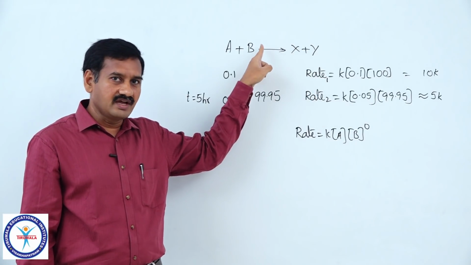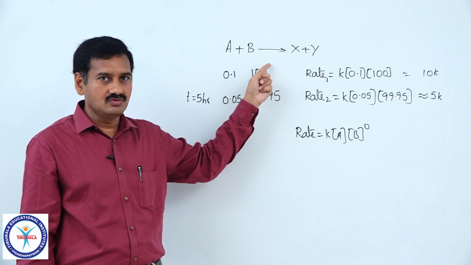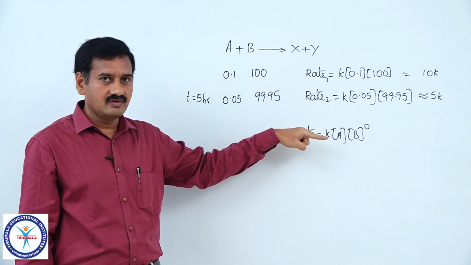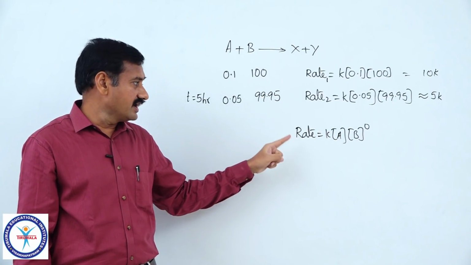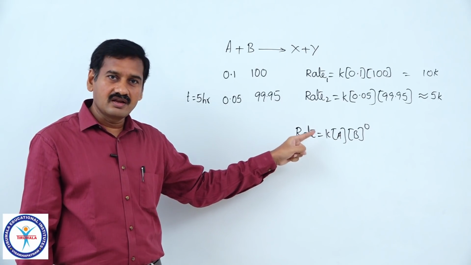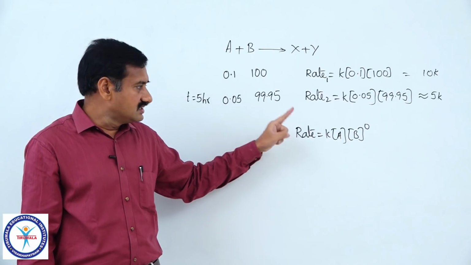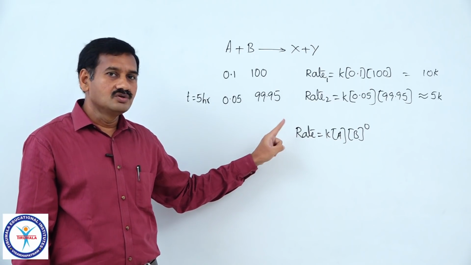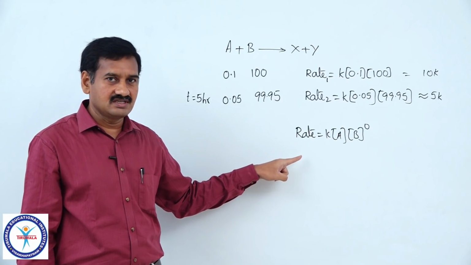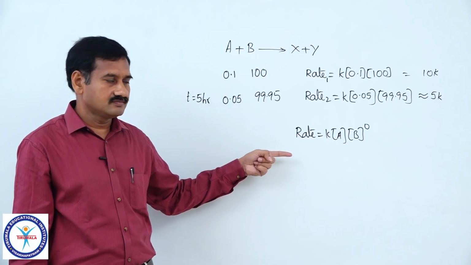So, based on that stoichiometric equation, we can say that the molecularity of the reaction is 2, because 2 molecules participated in that elementary step, but the order of reaction here is equal to 1 only. So, order need not be equal to molecularity in all cases. This kind of reaction is called a pseudo unimolecular reaction or pseudo first order reaction.